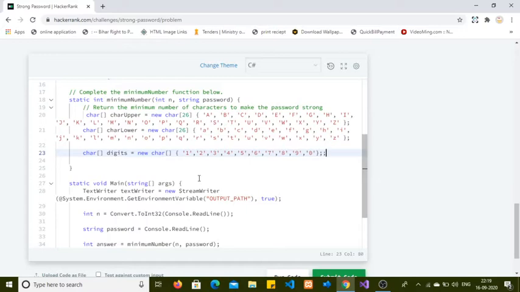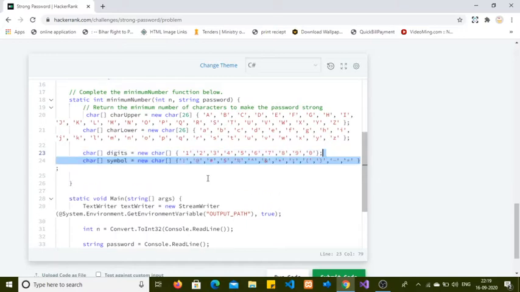I created another character array, symbols, and it will contain all the symbols that should be present in the password.